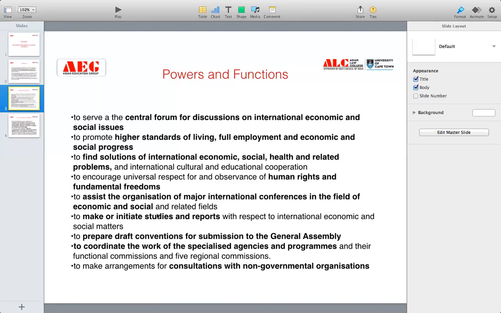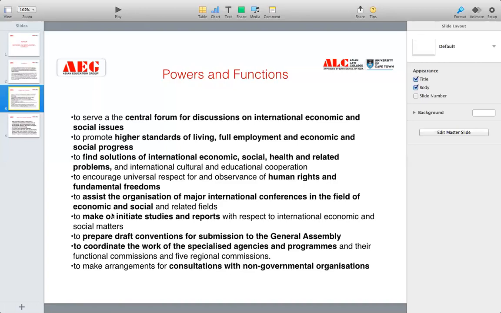So basically it can also ask the organization to have certain conferences related to economic and social issues where people from different countries, academicians, scholars who are doing PhDs in their own fields related to economic and social fields, can come together, discuss their problems, and then devise global solutions to them. So this is one of the functions of the ECOSOC. Also, it organizes international conferences in economic and social related fields.